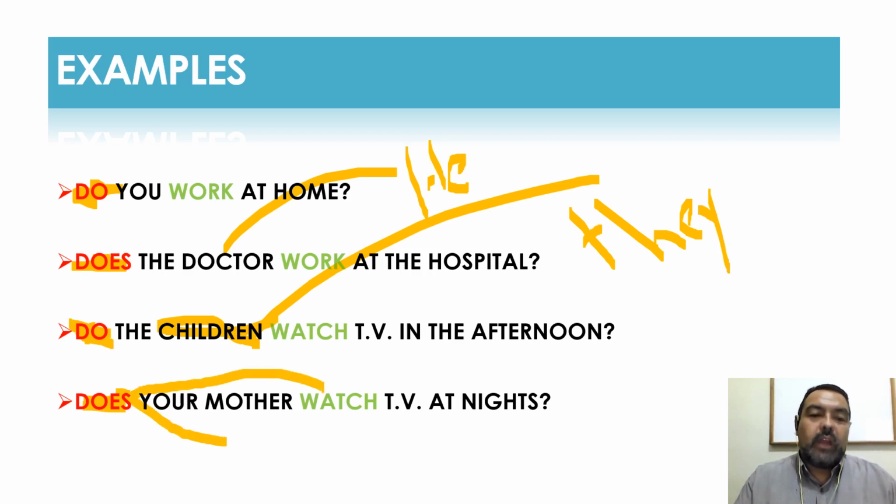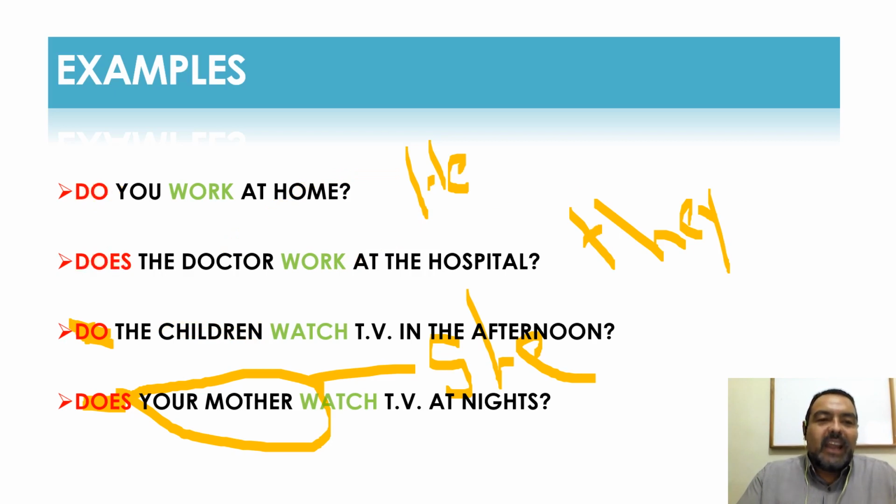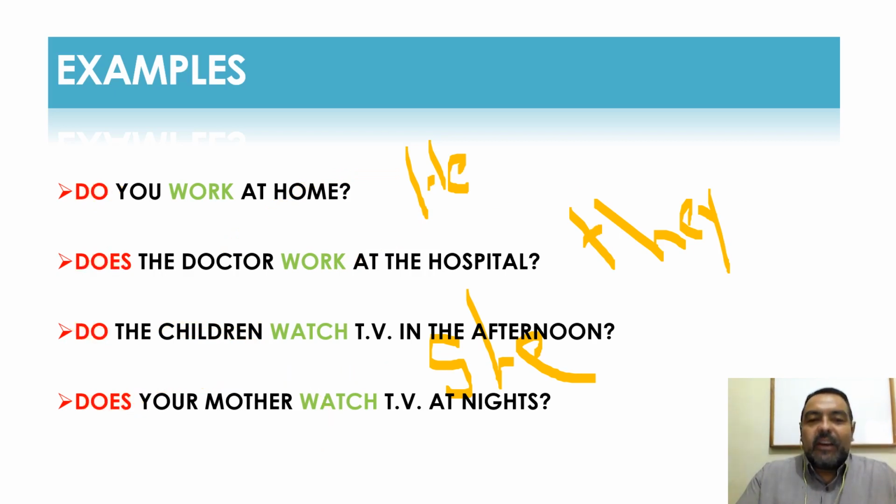Because I know that your mother is a lady and she goes under the pronoun she. Okay? So whenever I talk about I, you, we, or they, I begin with do. But he, she, it, I begin with does. And that's the only thing you have to learn about this in order to make your sentence well.